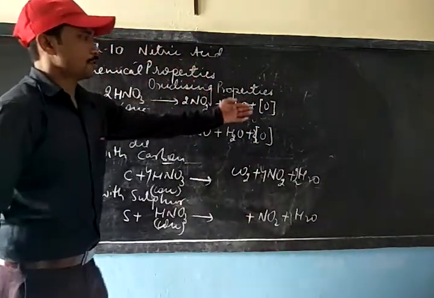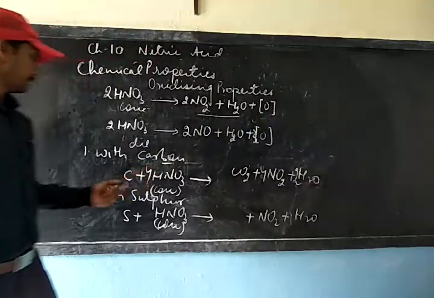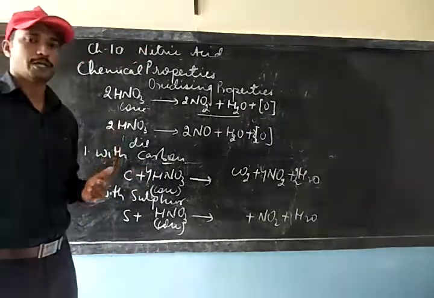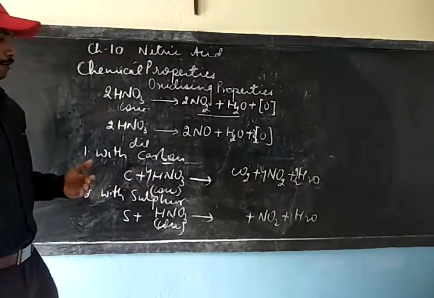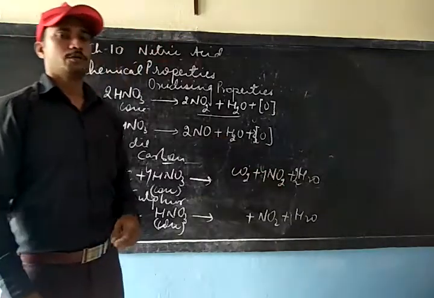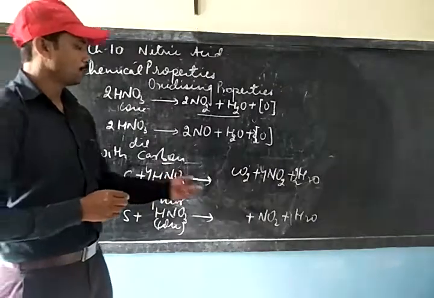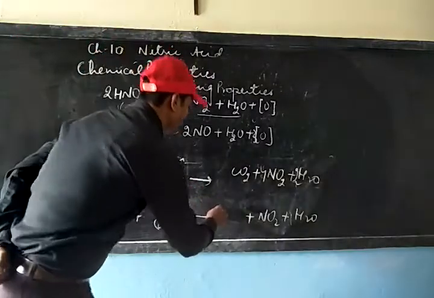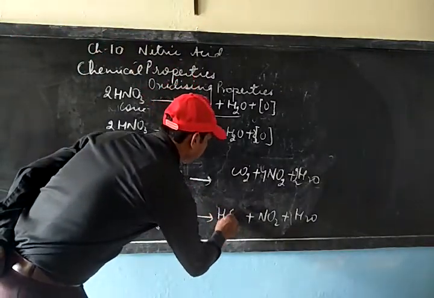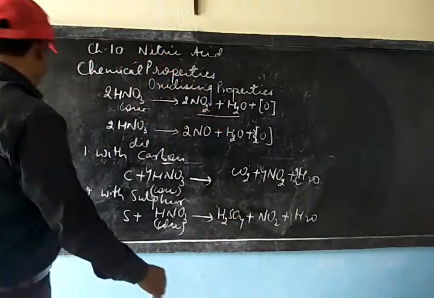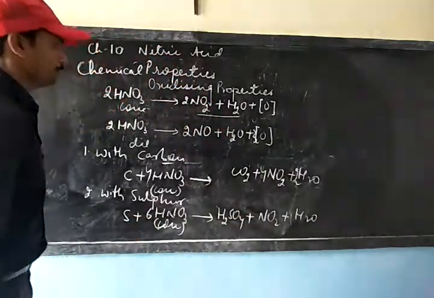So far as this nascent oxygen is concerned, it will combine with this sulfur to form sulfur trioxide, which will dissolve in water to give the final product as sulfuric acid. So this time we do not write sulfur trioxide, instead we will write sulfuric acid, H2SO4. And then we can balance it with these numbers.